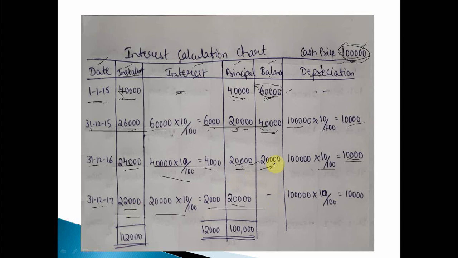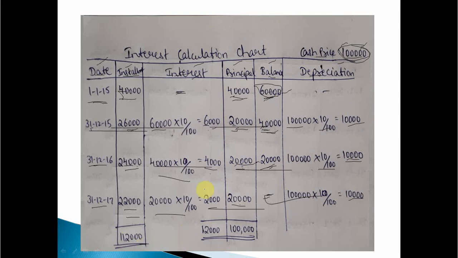So now what about the balance? 20,000 was the balance pending on 31/12/2016. On 31/12/2017 we paid the full 20,000, so the balance will be nil automatically. Clear? Now what about depreciation? Same way, 1 lakh into 10%, 10,000. So now, by calculation, since the balance is 0, in the upcoming years he is not required to pay a single amount to the seller. Clear?